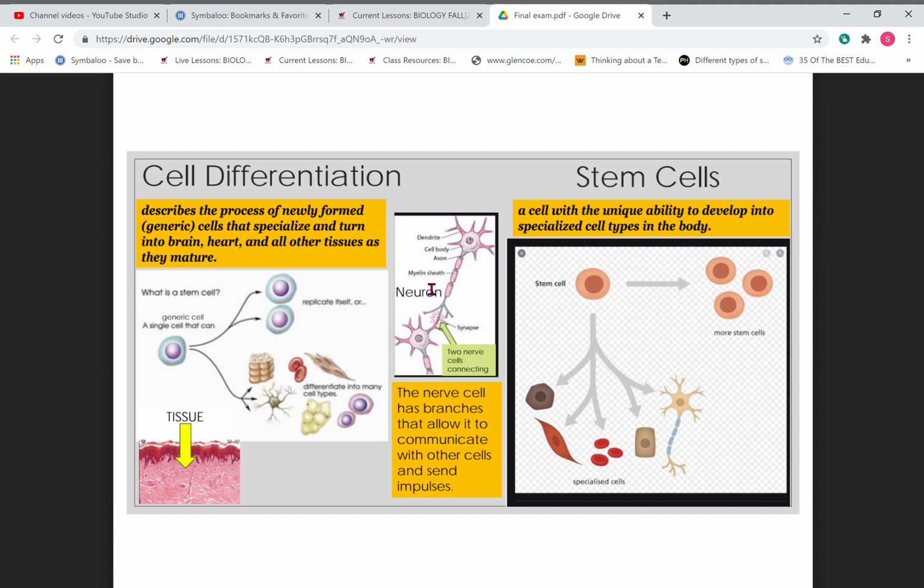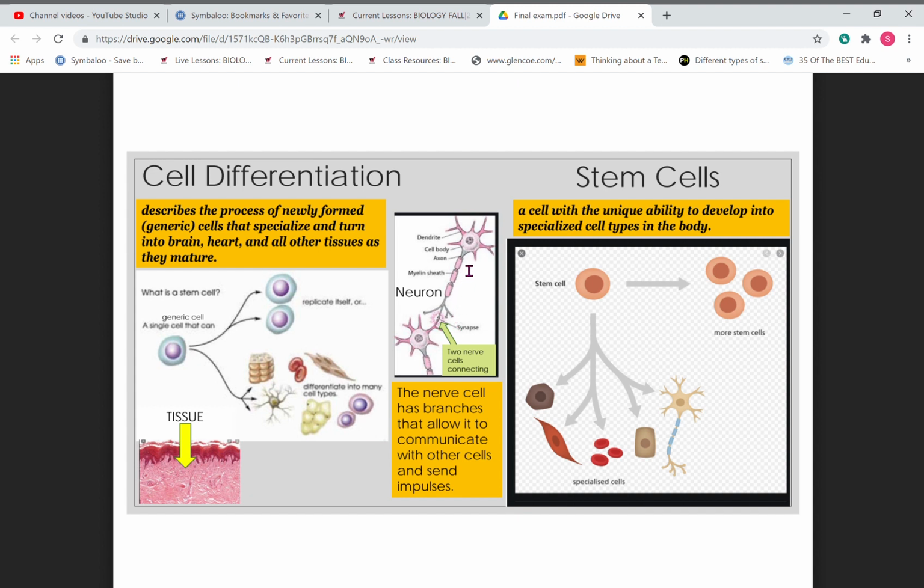So I want to draw specific attention here. This is 2 neurons. I'm showing you how they connect right here. These axons and dendrites connect one another in a synapse. They don't actually touch. They release chemicals between them to pass on a nerve impulse through here. This here is the nucleus up here. There's not a nucleus at both ends.